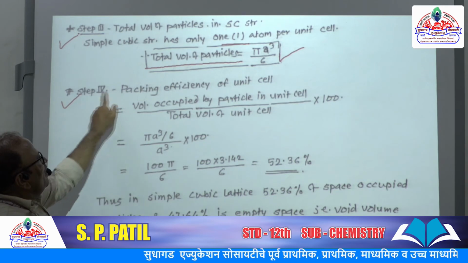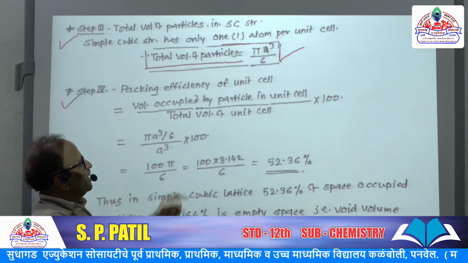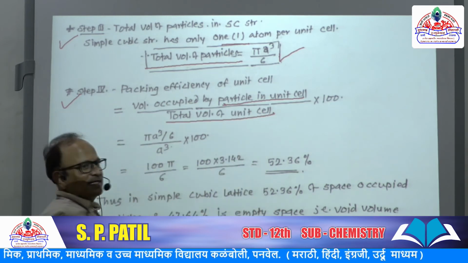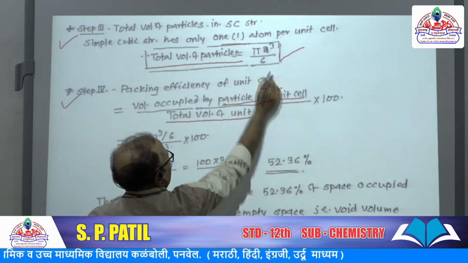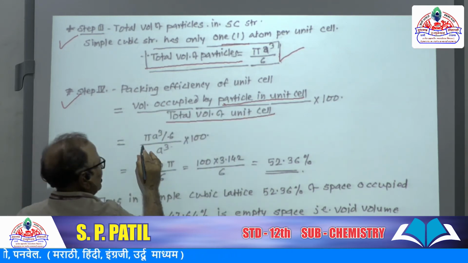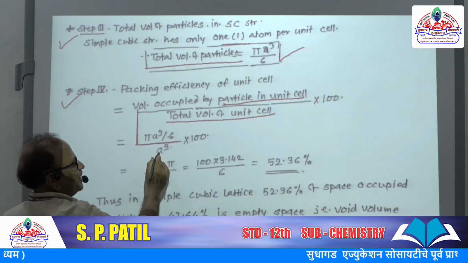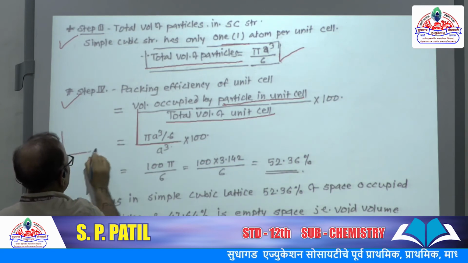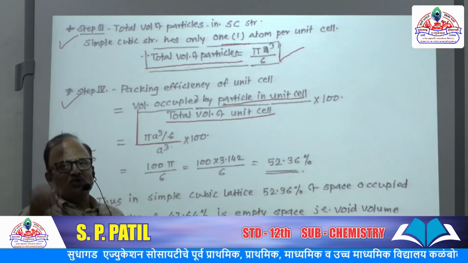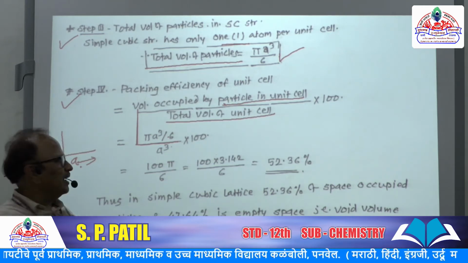What is step 4? Packing efficiency of unit cell. The formula we know: volume occupied by particle in unit cell divided by total volume of unit cell. What is the volume occupied by particle? That is pi a cube upon 6, divided by a cube. Why a cube? Because it is a cube of length a, this side a and this side a. So it has total length, width and height, so a into a into a.